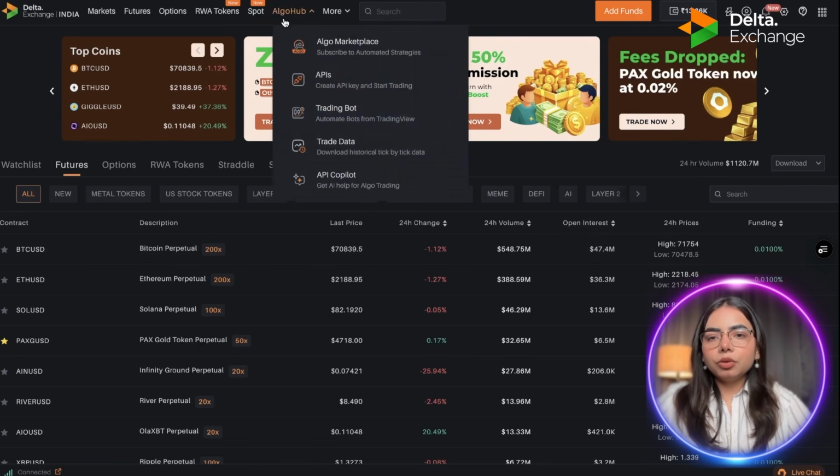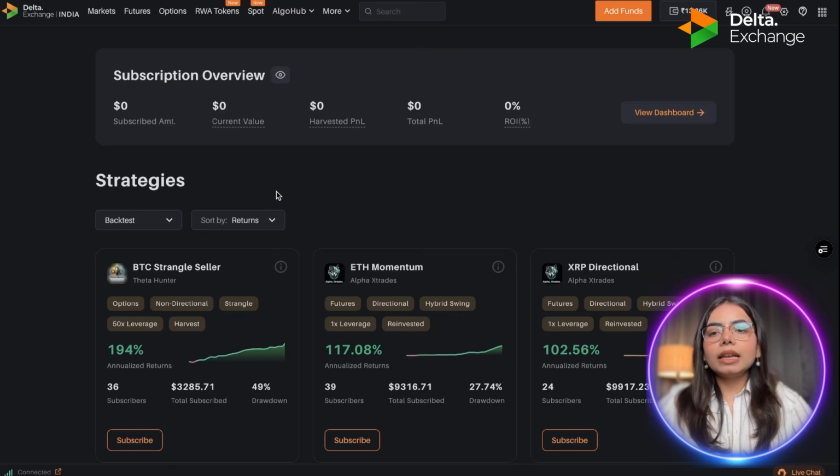First of all, you need to log in as I've told you, and then post that you can see the menu bar. Go to the Algo Hub and in the drop down menu, you will find Algo Marketplace. Click on it. Once you click, you will land on the Algo Marketplace homepage. Now let me give you a detailed walkthrough of that.